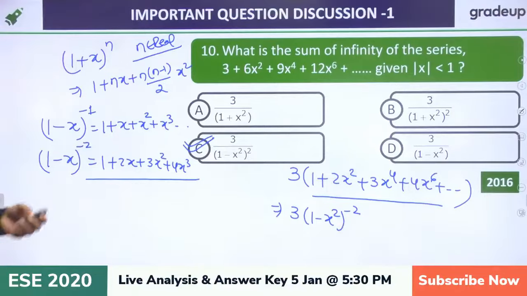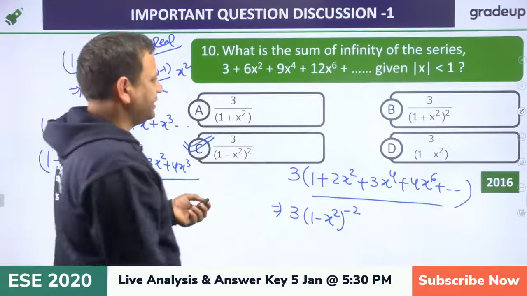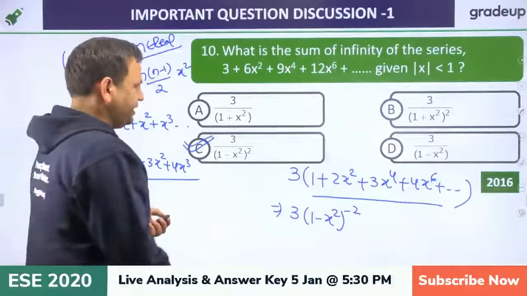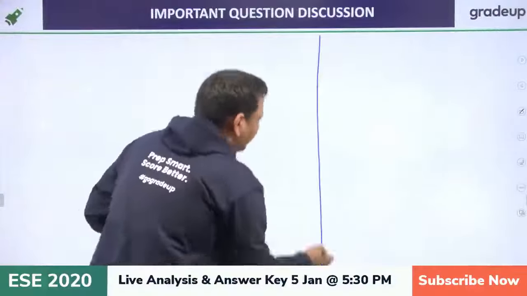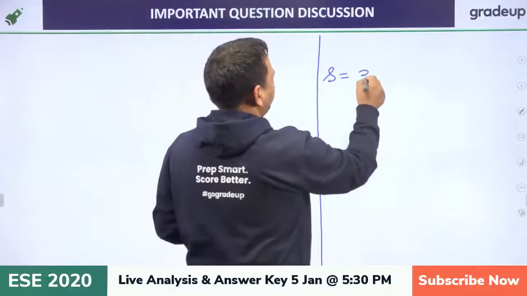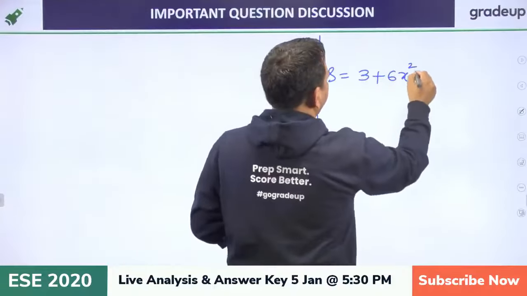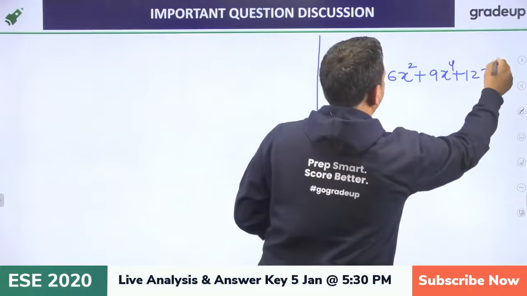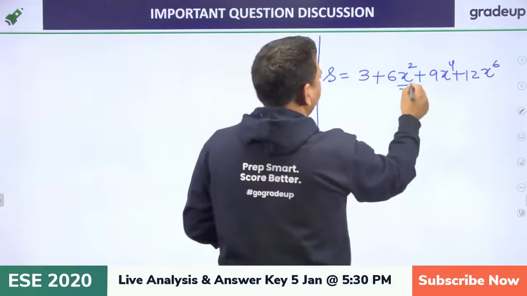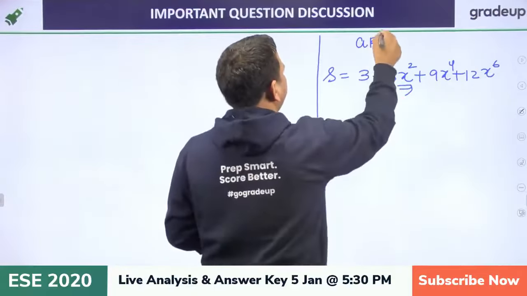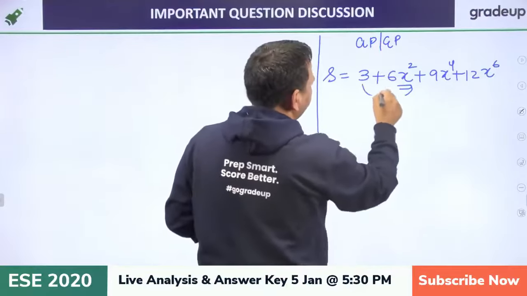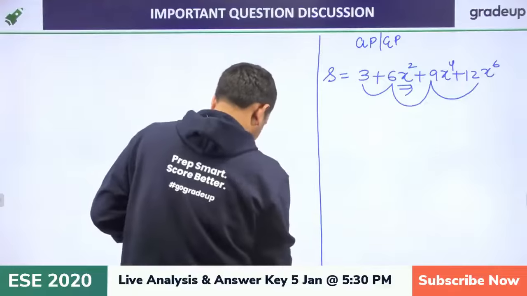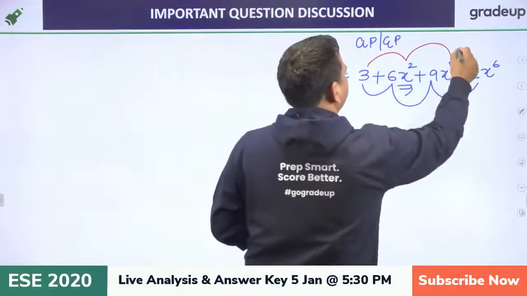Now I am just writing another way to calculate. This is nothing but the APGP. How to solve it? Suppose S is 3 plus 6x square plus 9x4 plus 12x6. So this is APGP. Why did we say APGP? Because this part is in AP and the other part which we are writing is in GP.